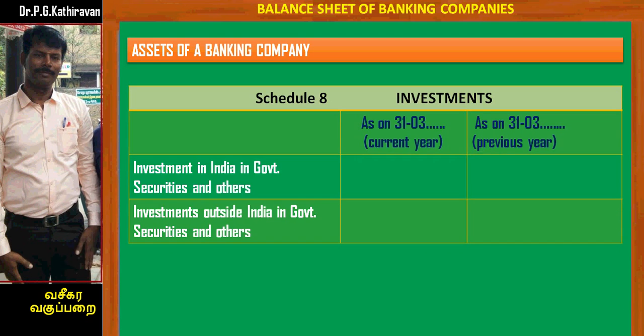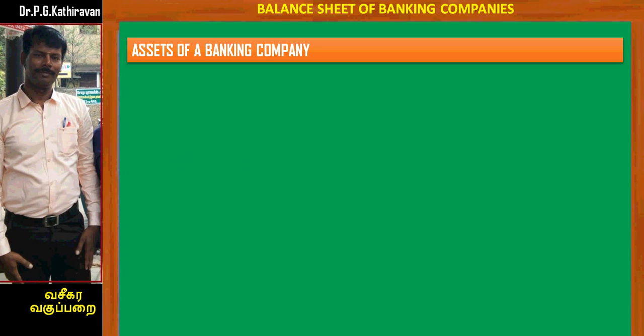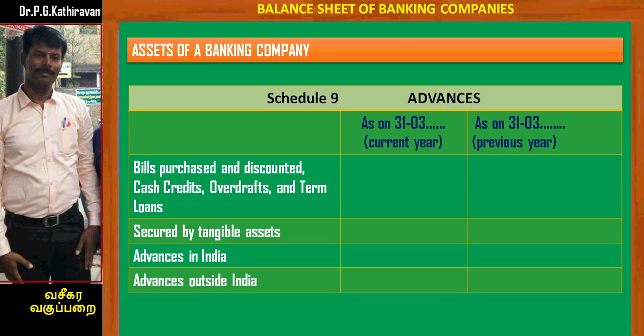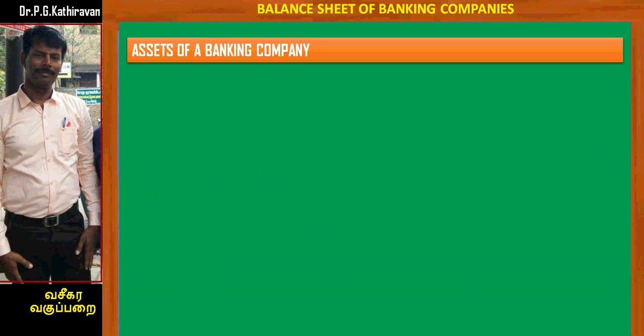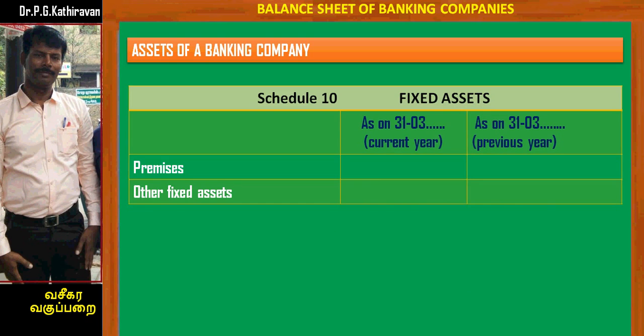Schedule number 8, for investment. It includes investment made by the banking company in government securities and others, both in India and outside India. Schedule number 9 for advances. It includes bills purchased and discounted, cash credit, overdraft and term loans, and loans secured by tangible assets, advances made by a banking company in India and advances made outside India. And schedule number 10, fixed assets. It includes premises and other fixed assets.